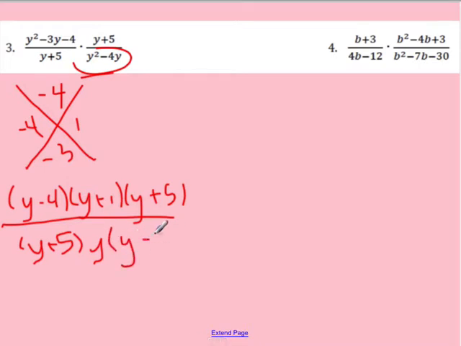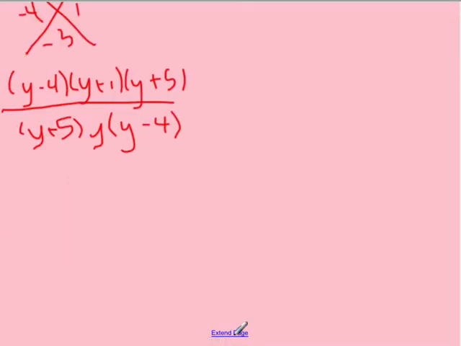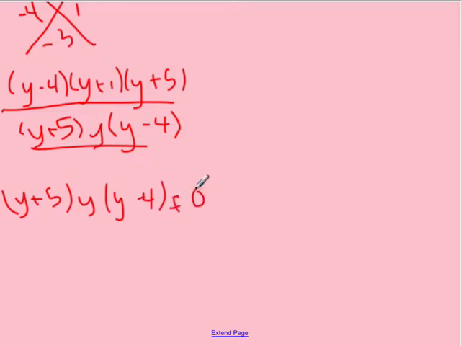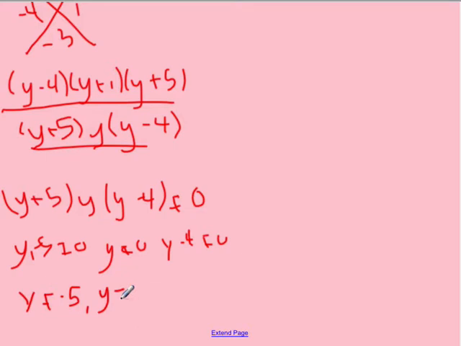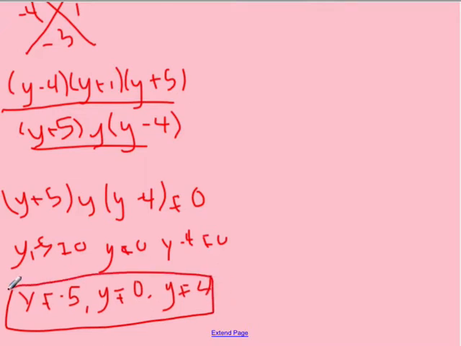And then we're left with y minus 4. So before I cross anything out, I want to find the excluded values with that denominator, so I make sure that I don't lose anything. So I'm saying, okay, that cannot be equal to 0. So y plus 5 cannot be equal to 0, y cannot be equal to 0, and y minus 4 cannot be equal to 0. So then if y plus 5 is not equal to 0, y cannot be equal to negative 5, y cannot be equal to 0, and y cannot be equal to 4. So that right there is all of your excluded values.